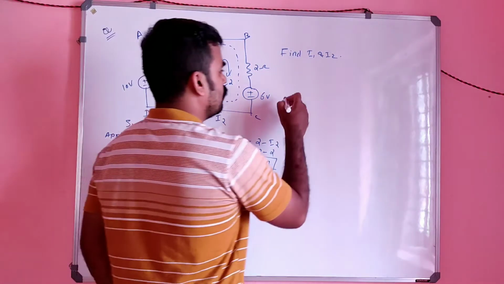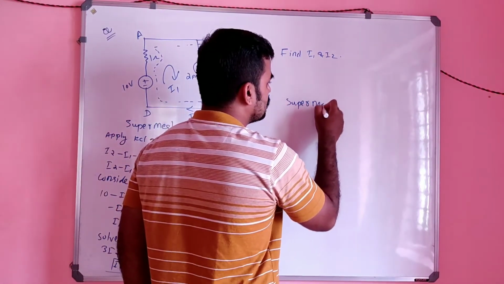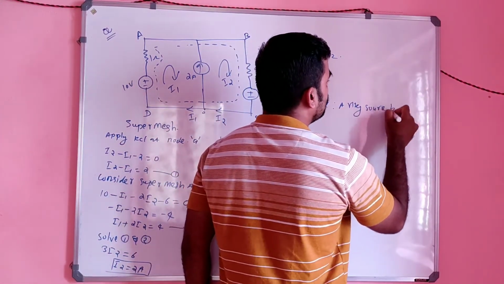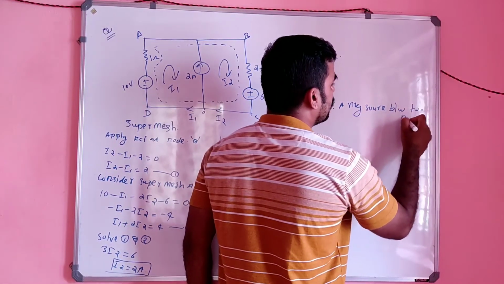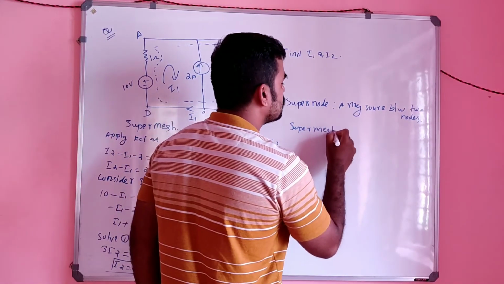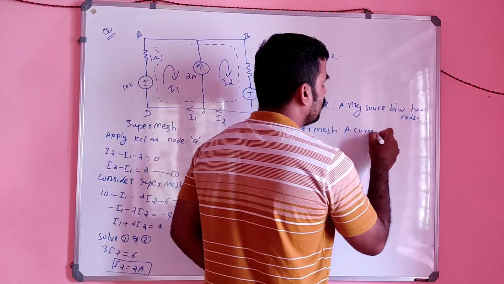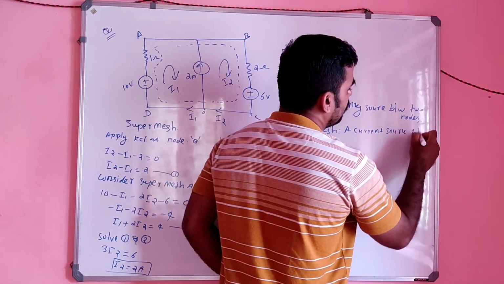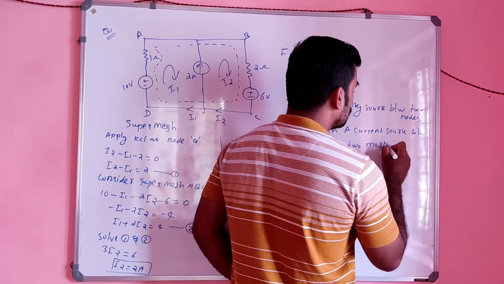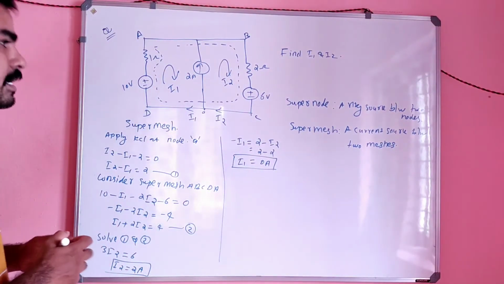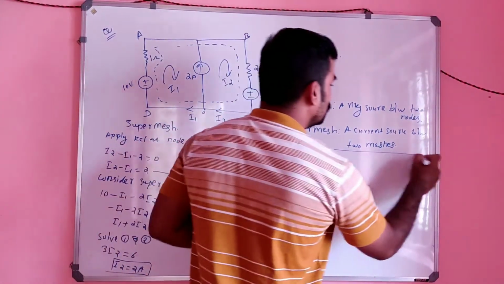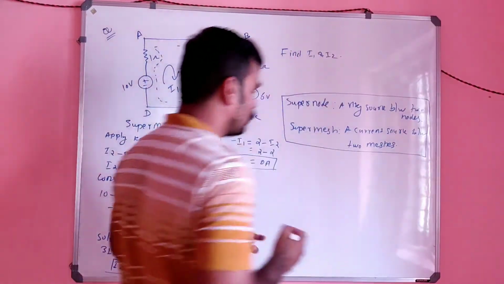Super node means nothing but a voltage source between two nodes, right? Two nodes. That is called a super node. Or what is a super mesh? A super mesh is nothing but a current source between two meshes. A current source between two meshes is called the super mesh. Is it clear?